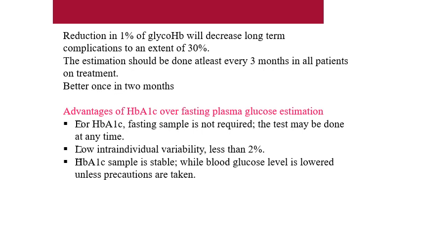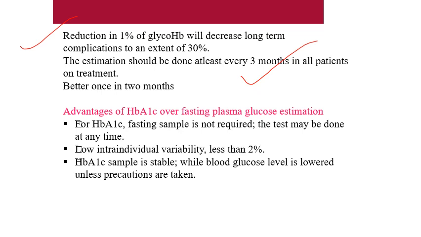Now, a reduction of 1% in glycated hemoglobin or HbA1c will decrease long-term complications to an extent of 30%. So it is always mandatory to maintain the HbA1c level between 5.5 and 6.5 at maximum. The estimation should be done at least once every 3 months in all patients with diabetes mellitus.